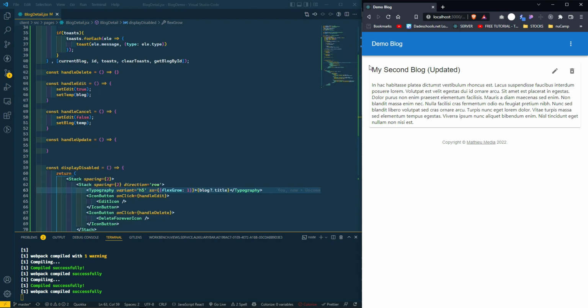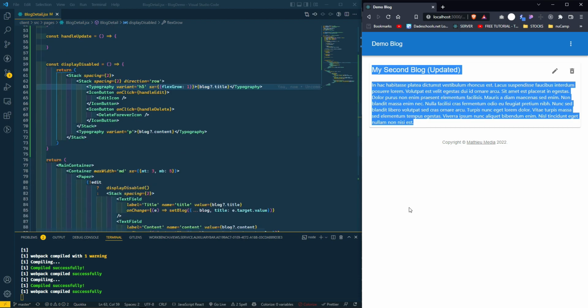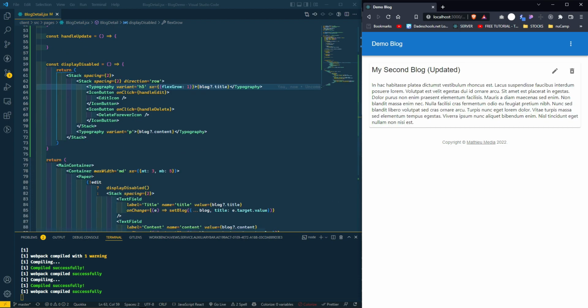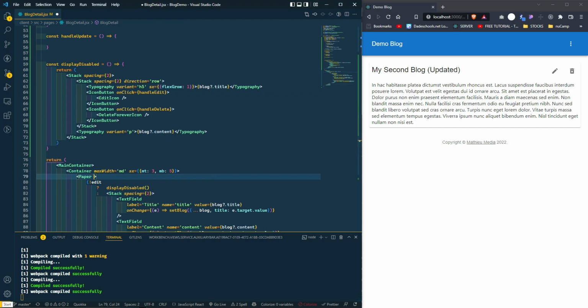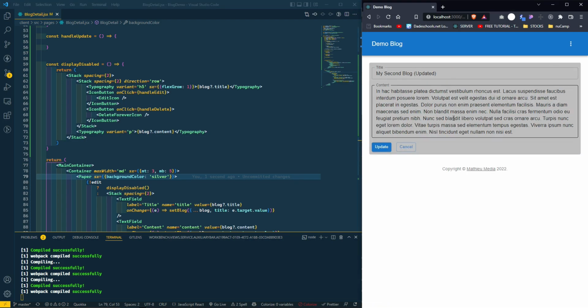What else do we need to do? Our paper right here, I'm gonna give it a little bit of background to differentiate it from everything else. So for paper, I'm gonna do sx background color. Let's give it silver. Actually, I want to show you something.